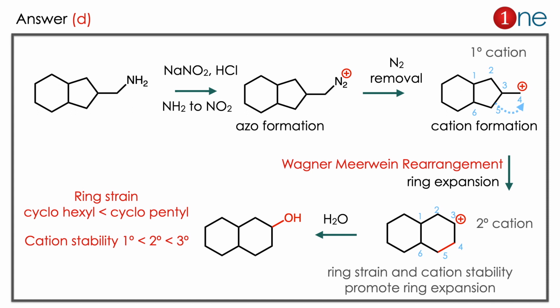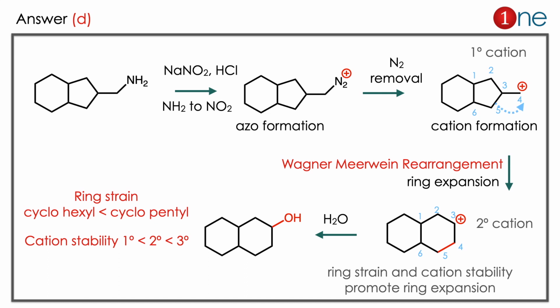The starting material is a 5-member and 6-member system with an amine. You are using sodium nitrite and HCl. So what really happens is diazotization or azo formation will be there. So NH2 is converted into N2 plus. N2 is a good leaving group, it leaves to form the cation.